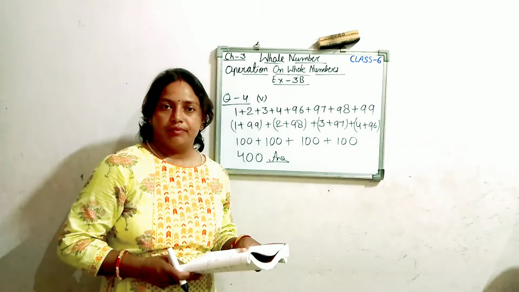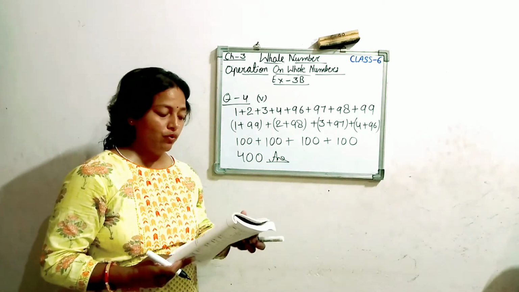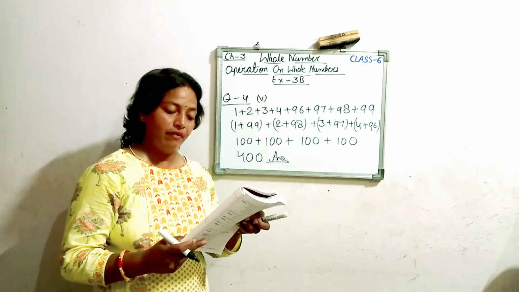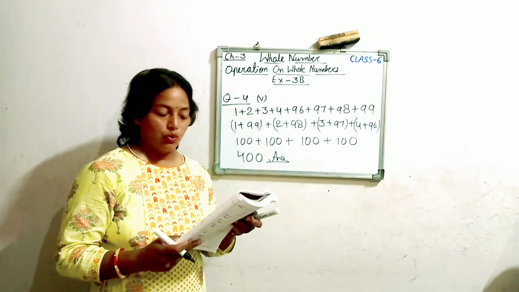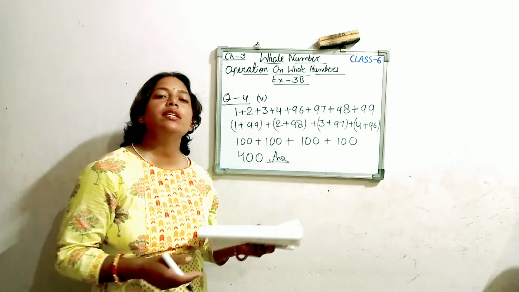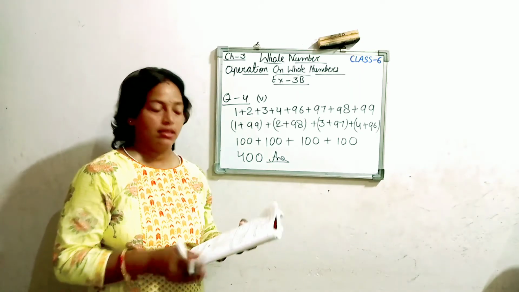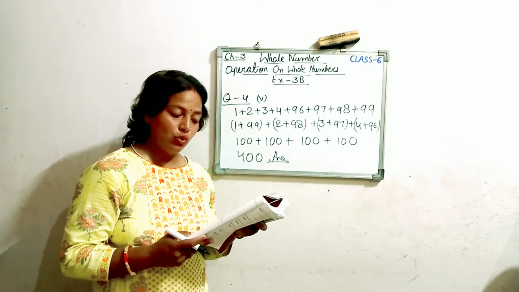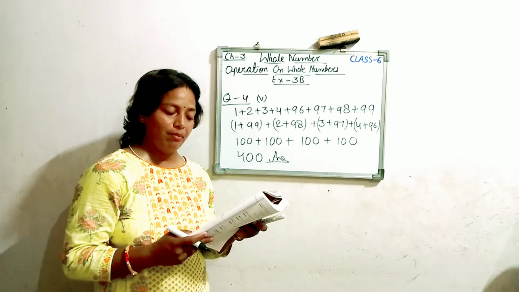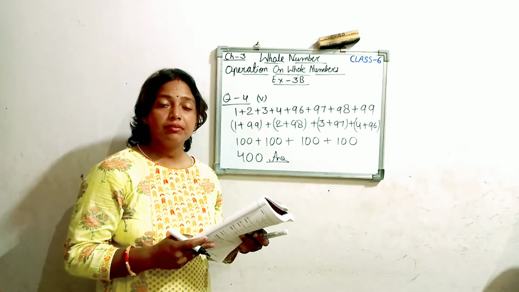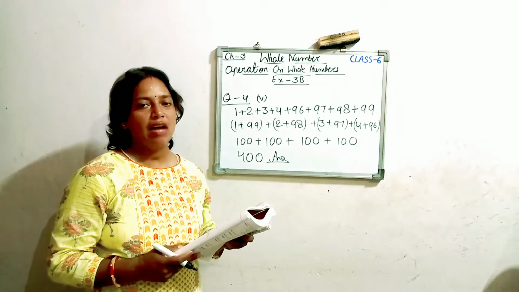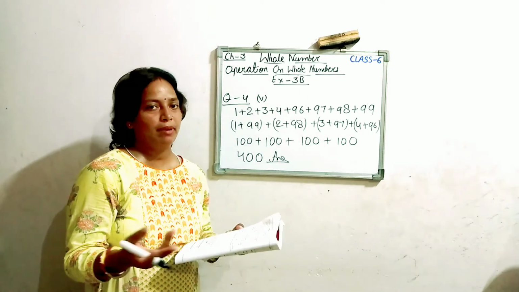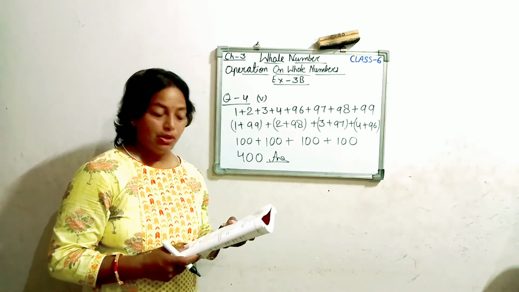After watching today's virtual class, you will complete question number 1, 2, 3, 4 and 5, and also 6, as some students were asking in the online classes in advance. I want to discuss with you: for any whole numbers a, b, c, is it true that a plus b plus c is equal to a plus (b plus c)? Give reason. Students, when we started this exercise 3b, in the beginning itself I explained this throughout the examples.